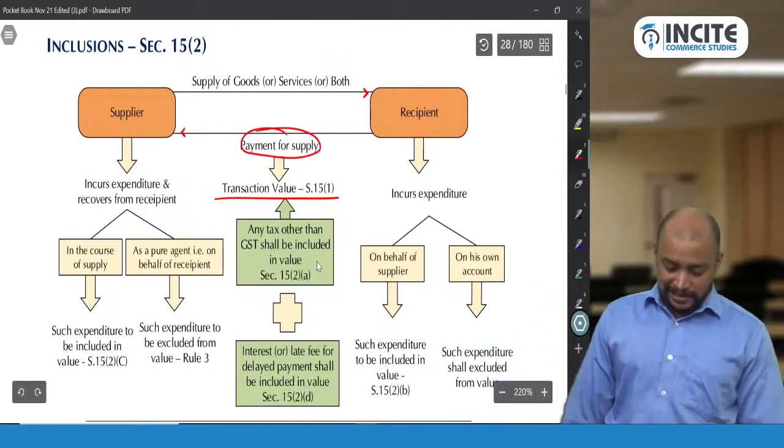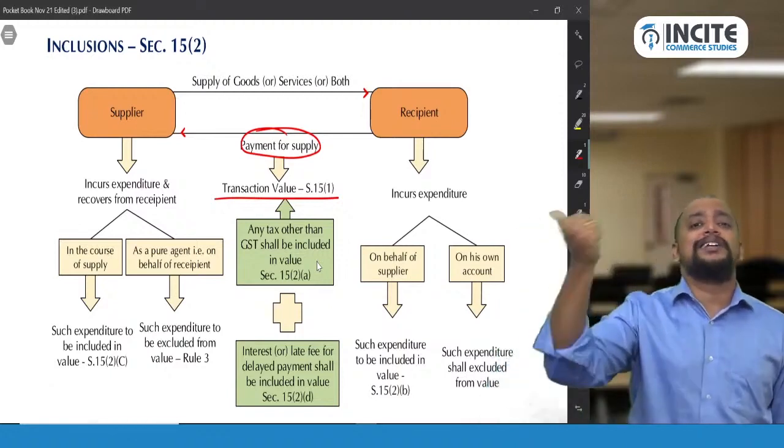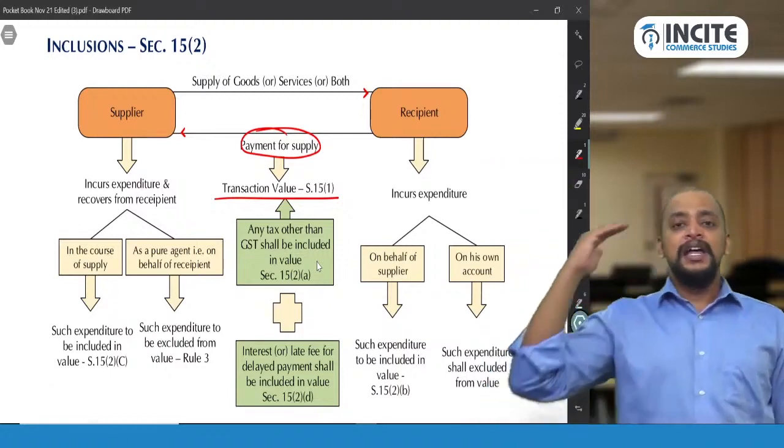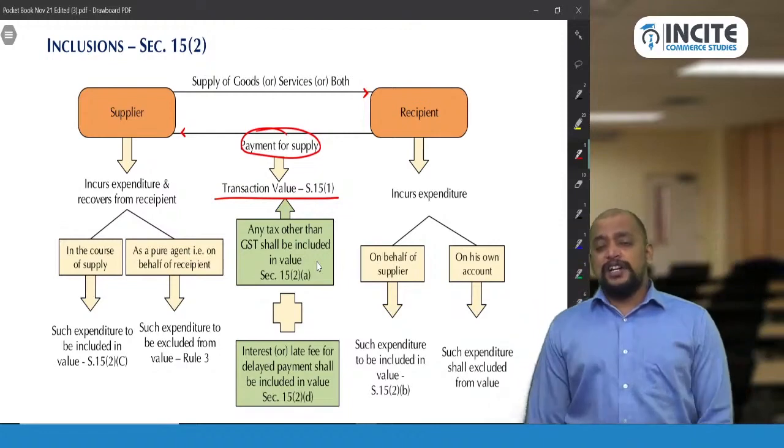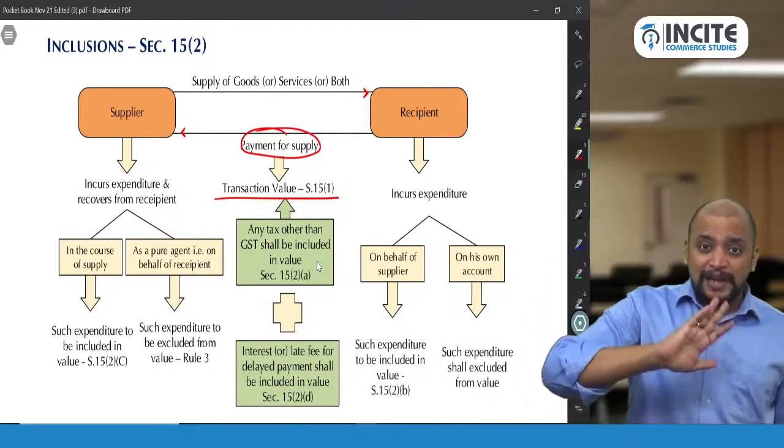So what is 15.2a? It says all taxes, duties and cess by whatever name called other than GST should be included in the value. Then 15.2b. 15.2b is any amount that the supplier is liable to pay.